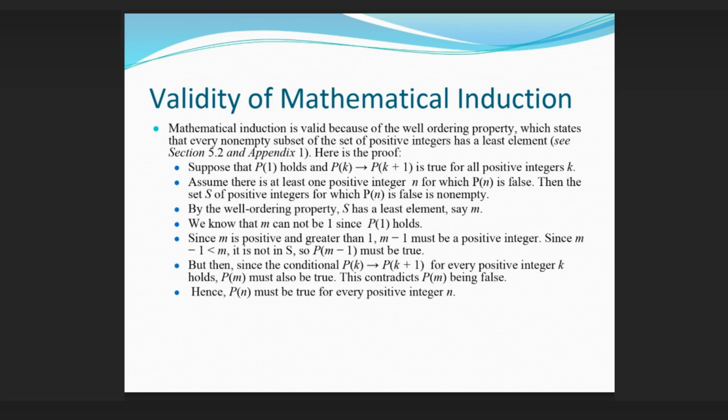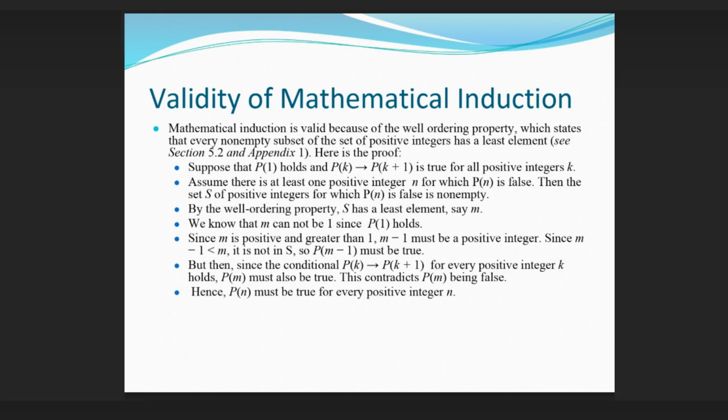Validity of mathematical induction. Mathematical induction is valid because of the well-ordering property, which states that every non-empty subset of the set of positive integers has a least element. See Section 5.2 in Appendix 1. Here is the proof. Suppose that P(1) holds and P(k) implies P(k+1) is true for all positive integers k. Assume there is at least one positive integer n for which P(n) is false. Then the set S of positive integers for which P(n) is false is non-empty. By the well-ordering property, S has a least element, say m.